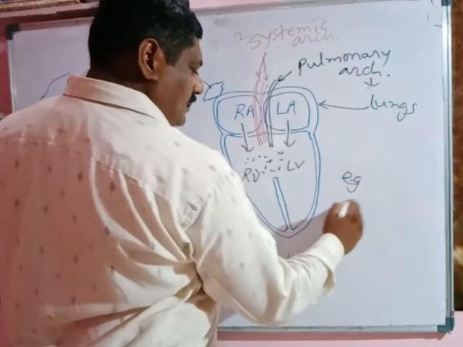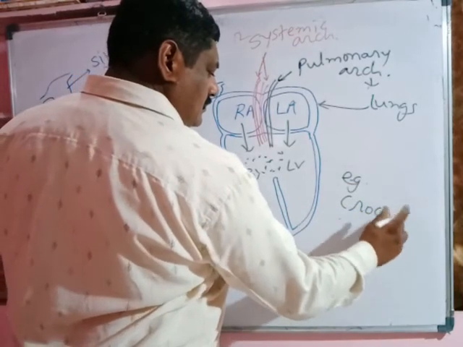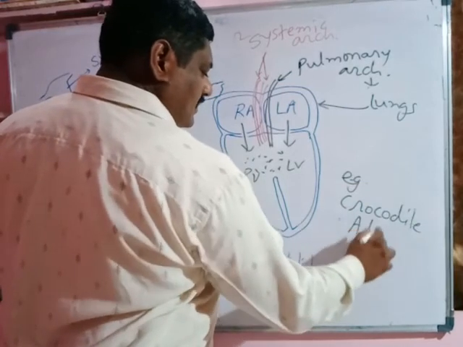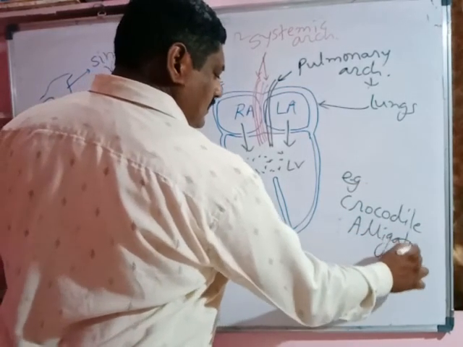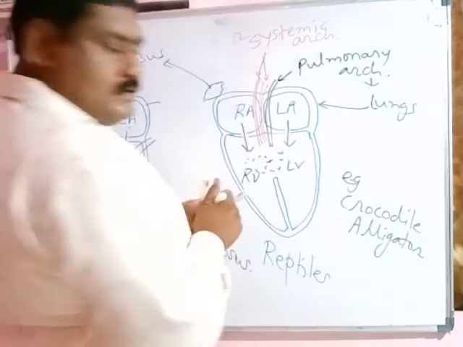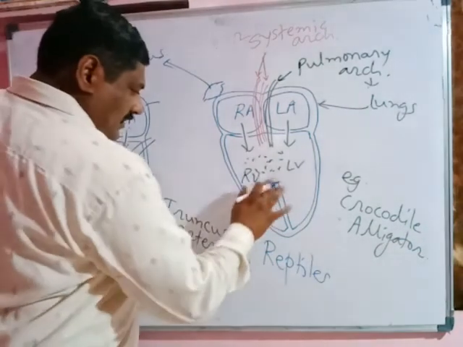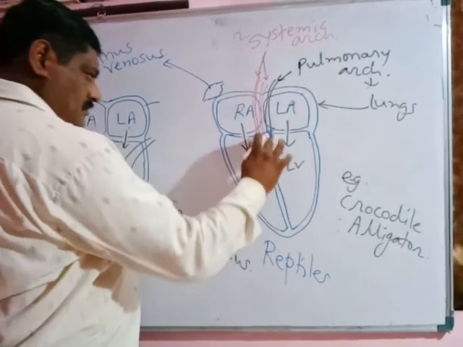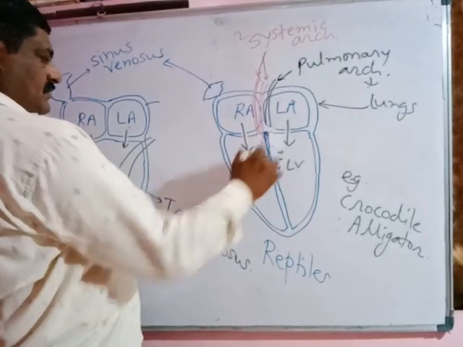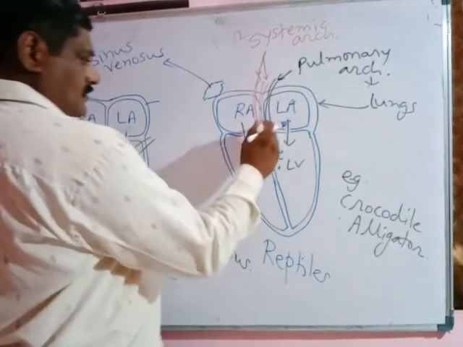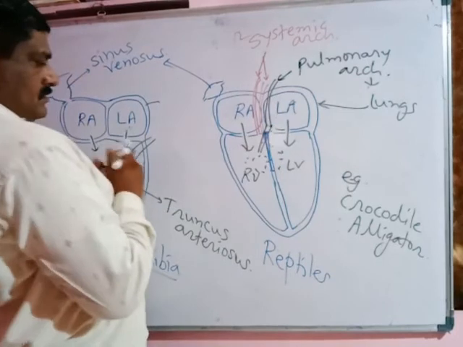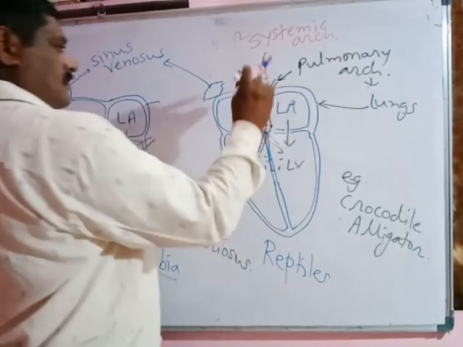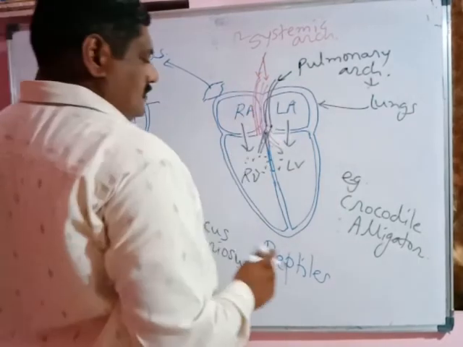For example, crocodile and alligator, in which the heart is completely four chambered. The ventricle is completely partitioned. So there is a clear cut separation of the blood flow: impure blood from the right ventricle and pure blood from the left ventricle flow through the systemic aorta.